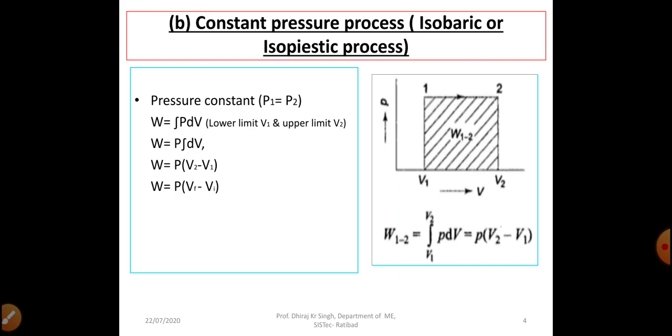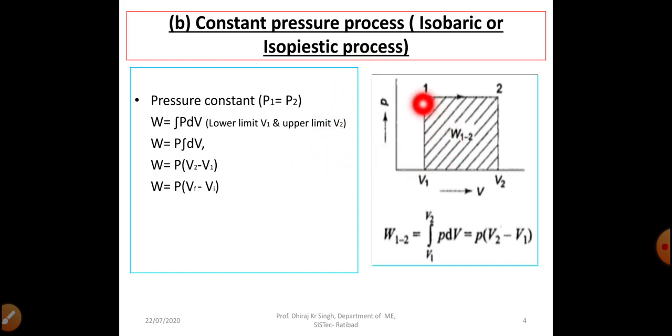Now we will move to constant pressure process. We can see in this graph that pressure is constant. So at point 1 and at point 2 pressure is the same. So P1 is equal to P2. Constant pressure process is also known as isobaric or isopiestic process.